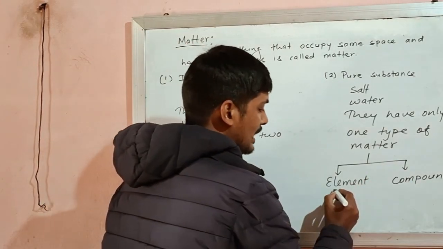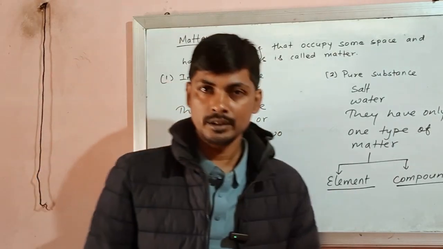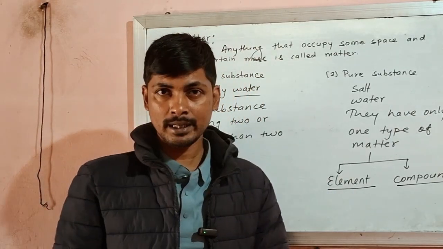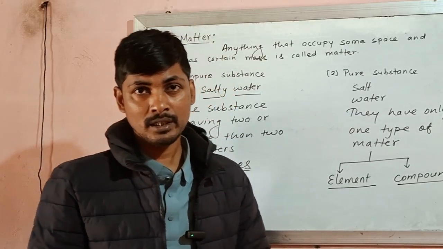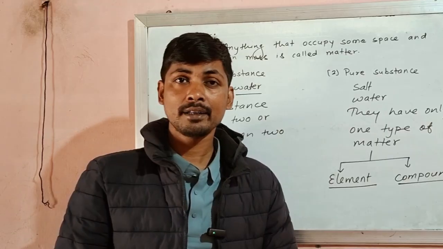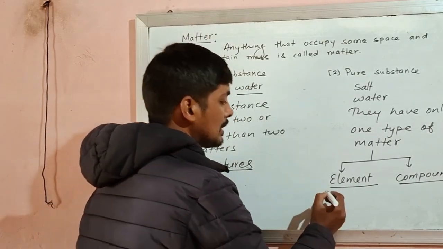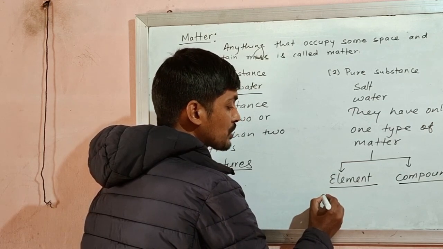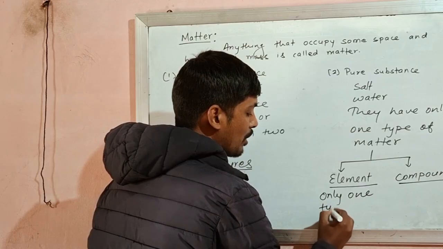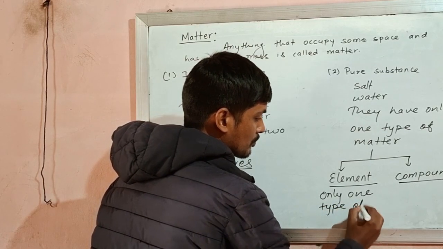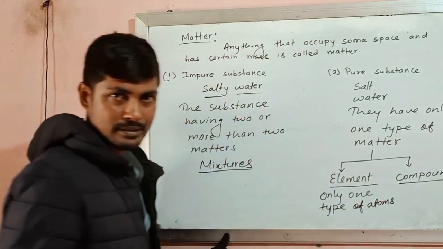Now, what is an element? What is a compound? You know, there are matters that exist in nature, and every matter is composed of atoms. If any matter is composed of only one type of atom, then it is called an element.